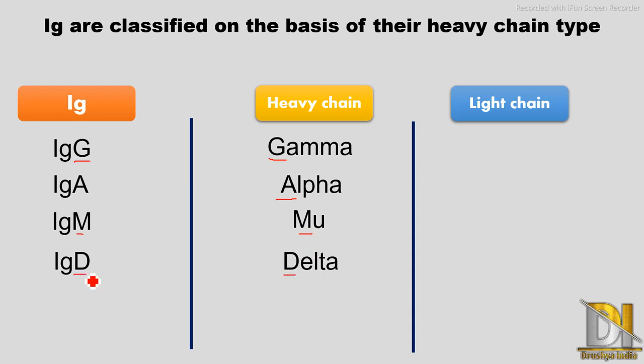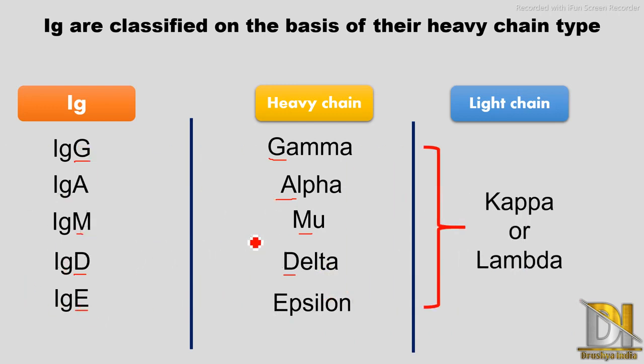This D doesn't have that many important points from the point of view of GPAT, so we have not discussed it. Next and last comes IgE, epsilon is the heavy chain present, therefore E for epsilon and therefore IgE. So light chain is common for all the 5 antibodies. It may be either kappa or lambda. So this is the overall about classification on the basis of heavy chain.